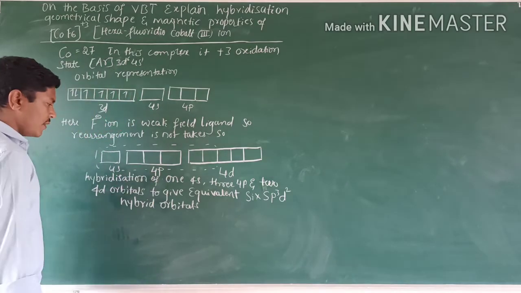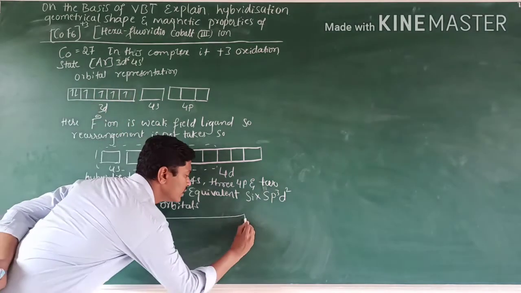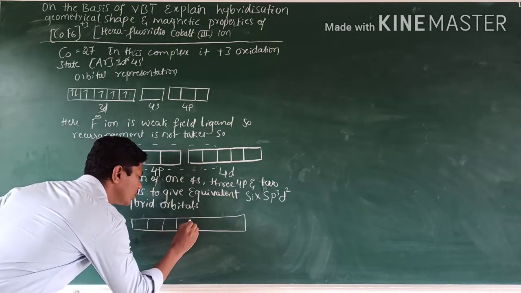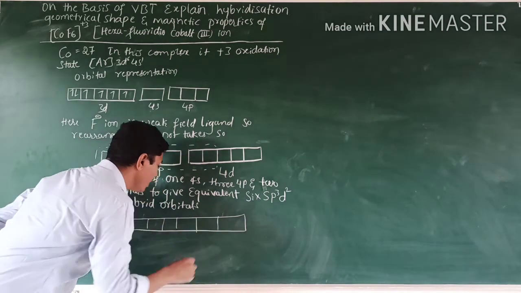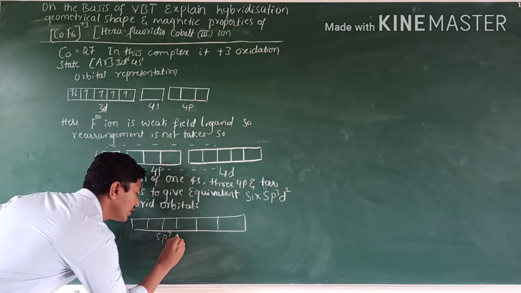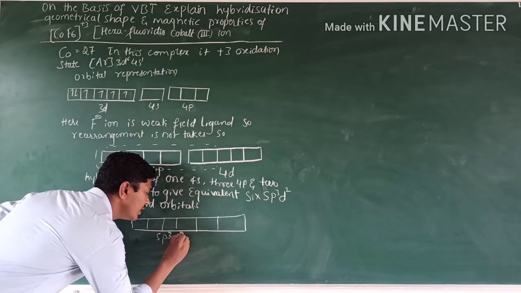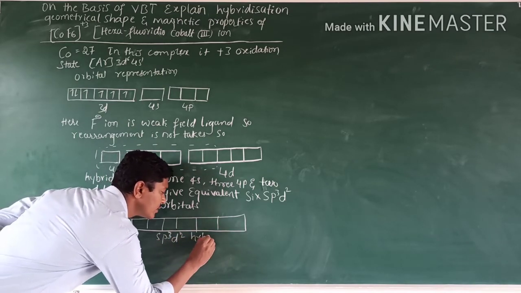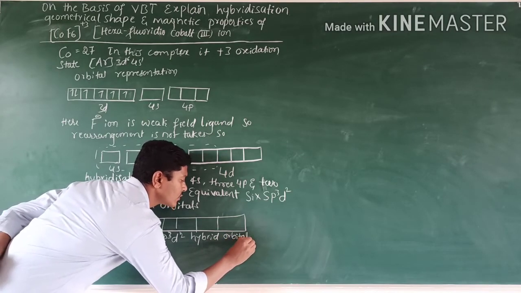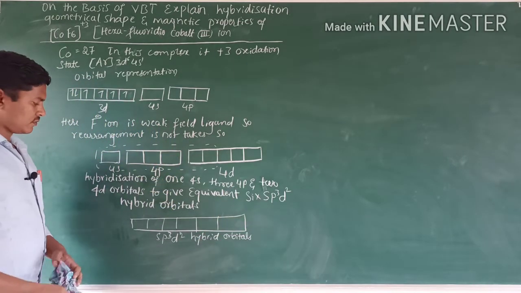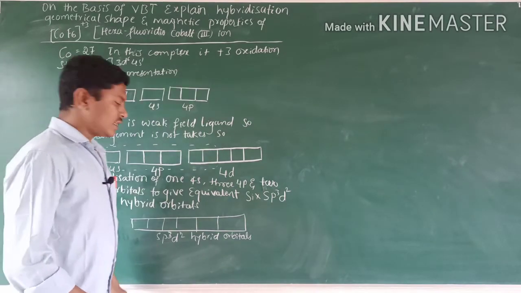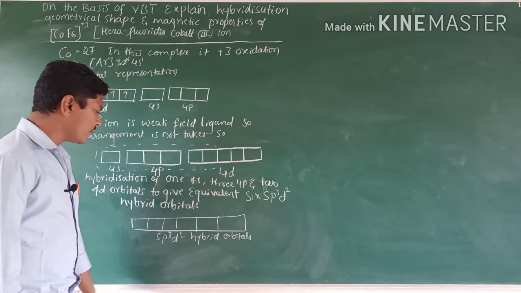After hybridization, we are getting how many orbitals? 6 sp3d2 hybrid orbitals.